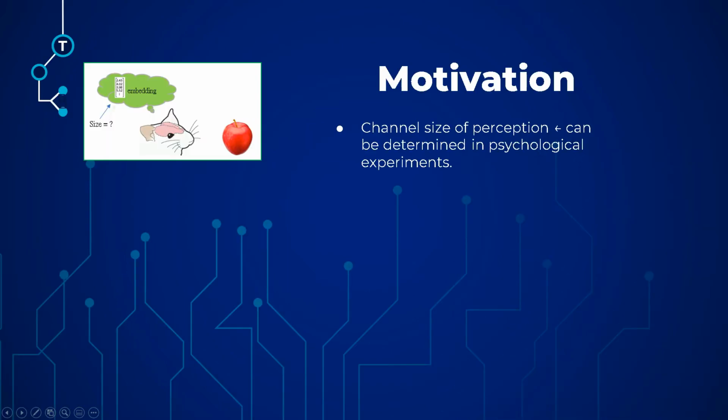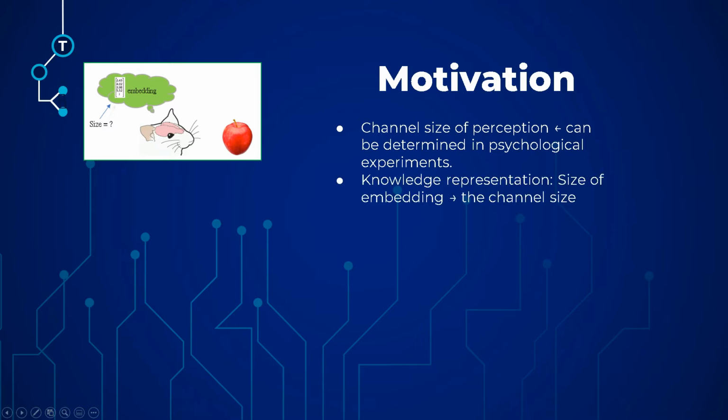When it comes to motivation, there are some previous studies in computational cognitive science on the channel size of perception. For example, we will show an image to a participant and then modify the image a bit and show the participants again, to see how the knowledge perceived by the participants would be modified. By doing this, we can approximate the channel size of the knowledge perceived by the participants.